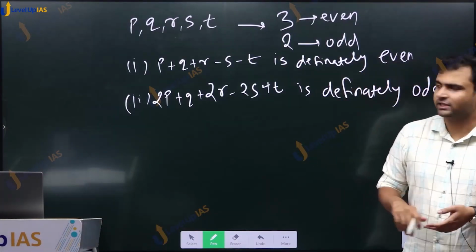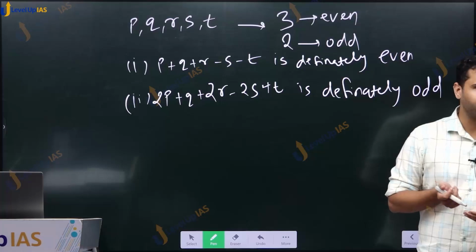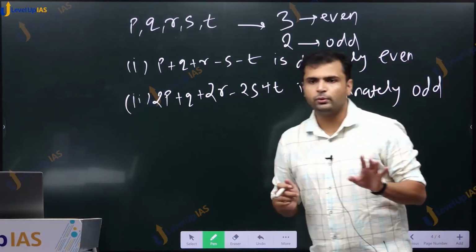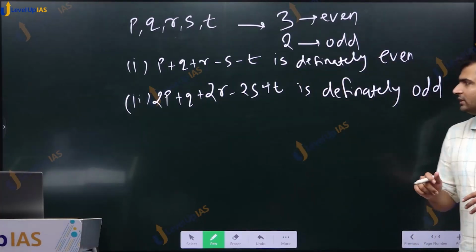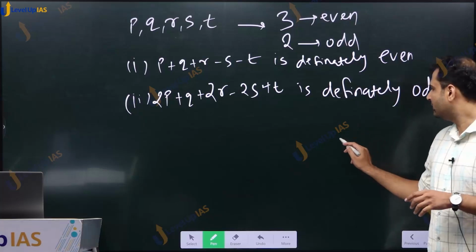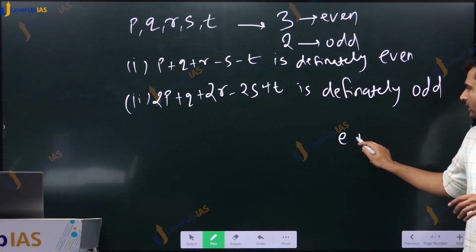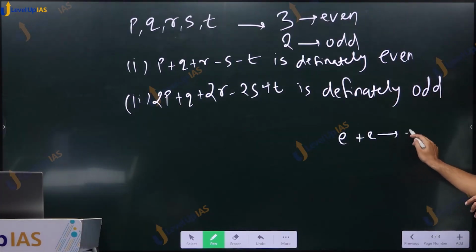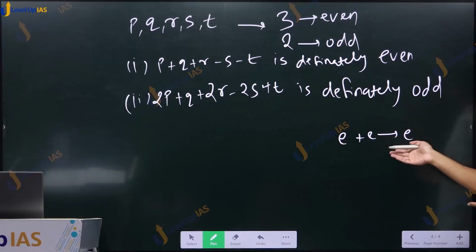So let us first consider this second statement. What we need to know for solving this question is, whenever we add an even number to an even number, we get an even number. 2 plus 4 we get 6. 6 plus 8 we get 10, even number.